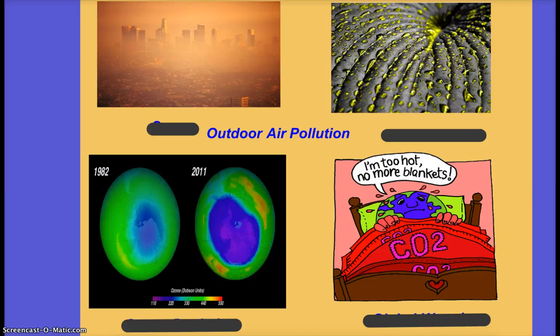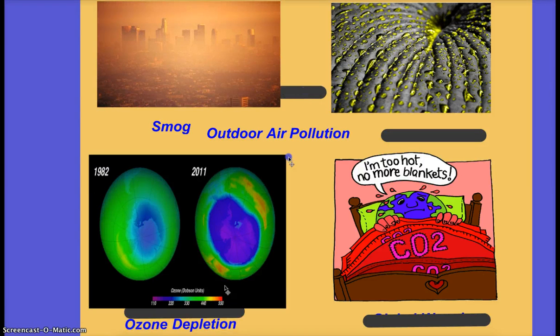Covering the major outdoor air pollution problems, and then we'll go to indoor. What are they? Smog. The ozone hole. Acid rain.